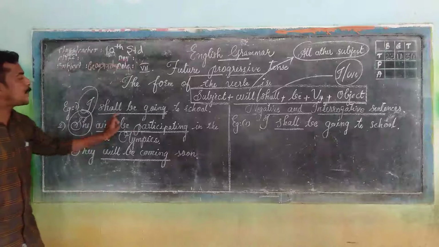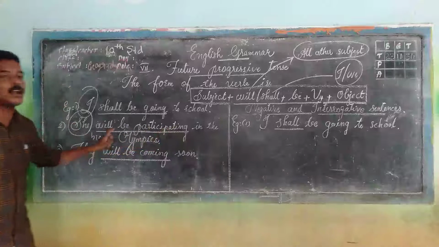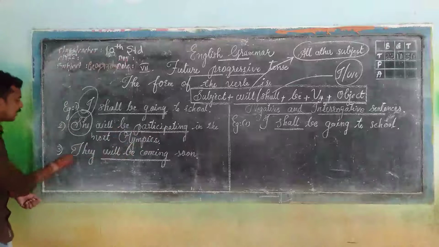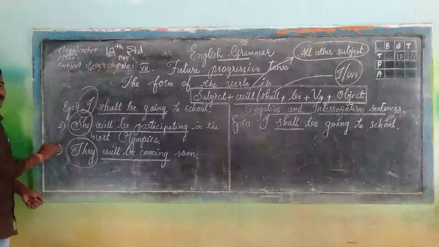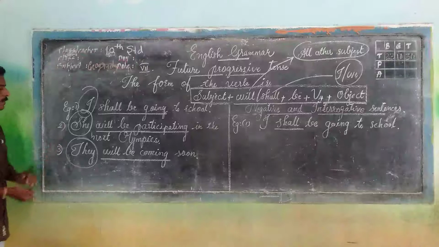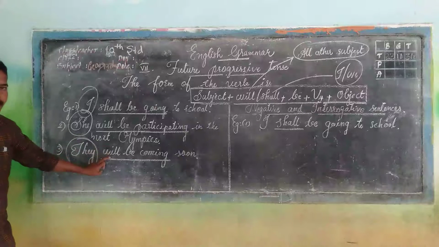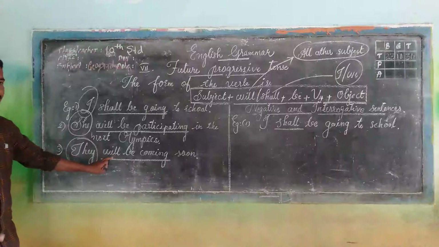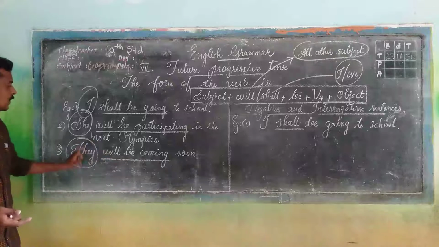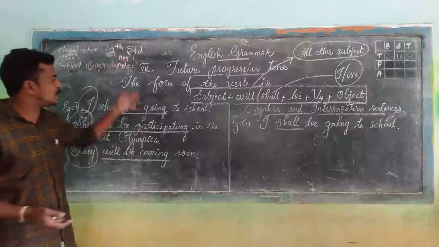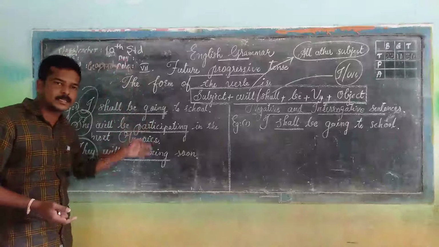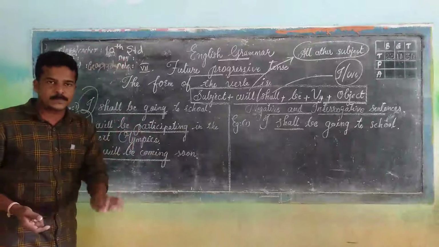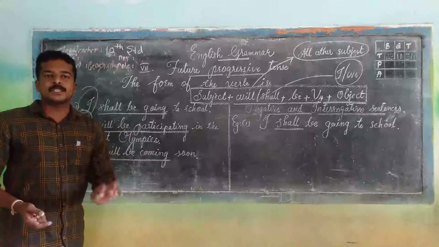And the third example, the subject is different, they, a plural subject, so I have used will as a helping verb: they will be coming soon. These are examples of sentences expressed in future progressive tense.